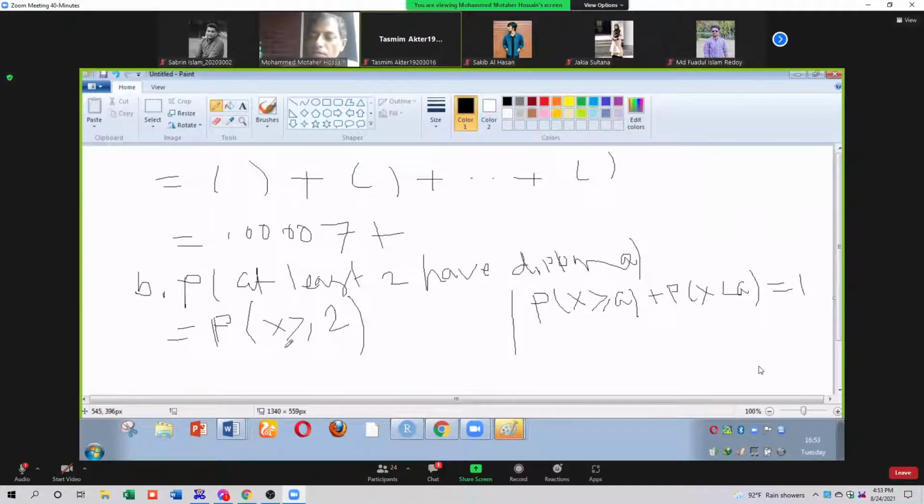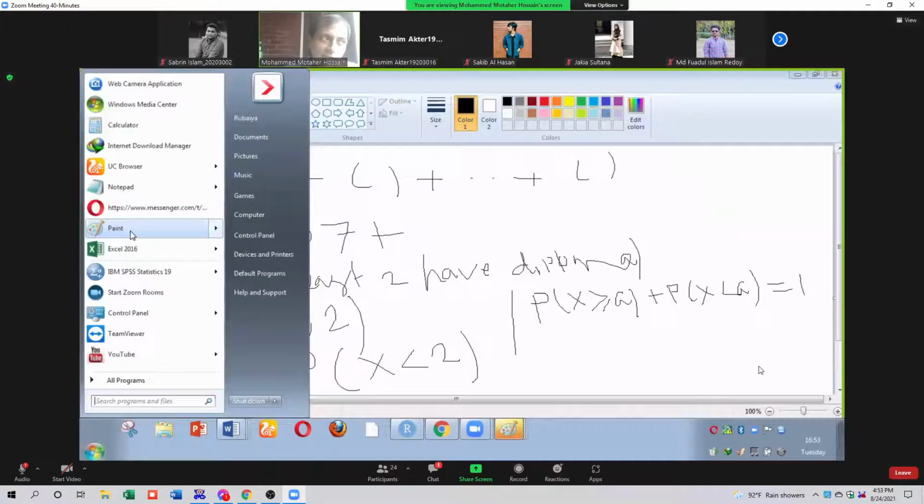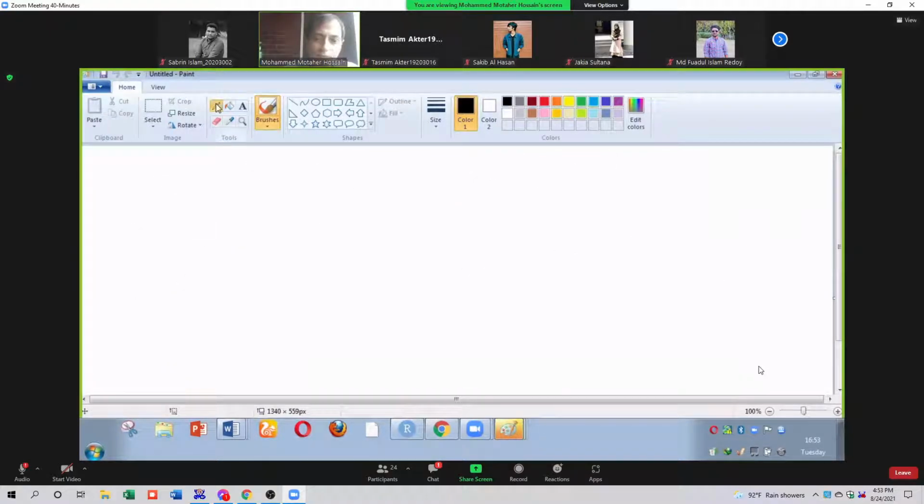So please respond. Okay, so this is very complicated and time consuming. That's why we are applying this formula. Probability of x greater than or equal to 2 plus probability of x less than or equal to 1 equals 1. If we apply this formula, we can write 1 minus probability of x less than 2. Clear? Okay. X less than 2 means what? What is the value of x?